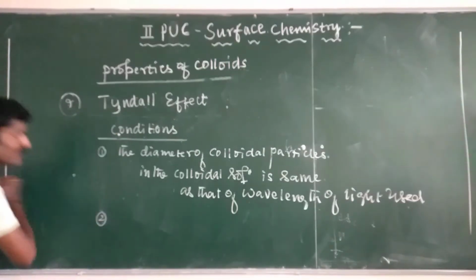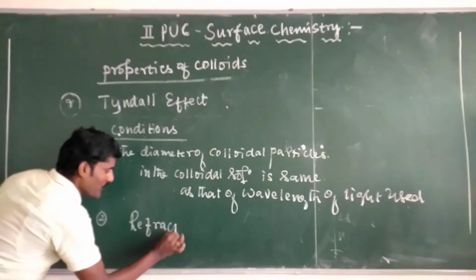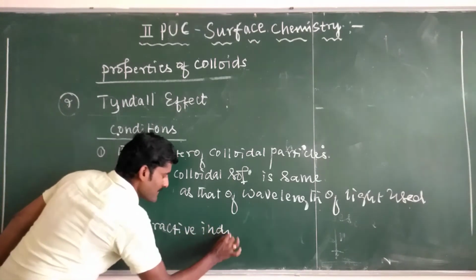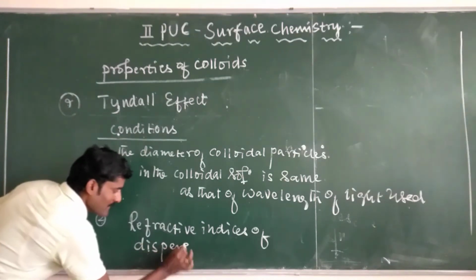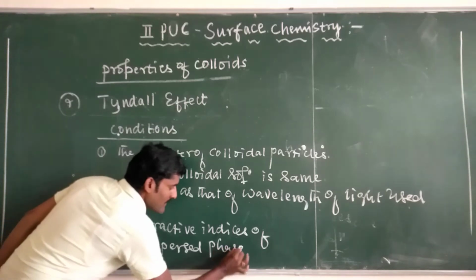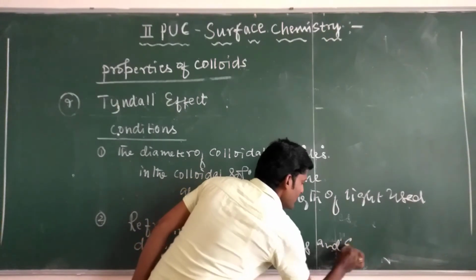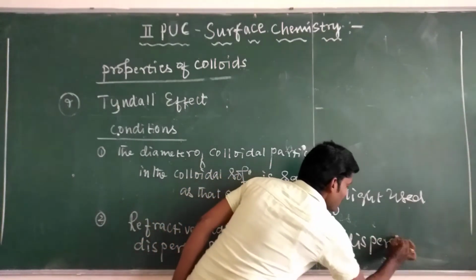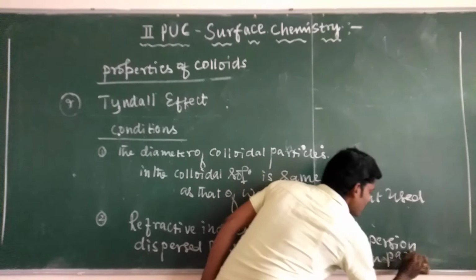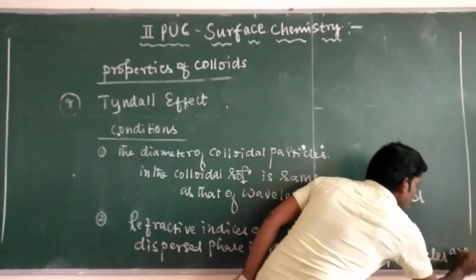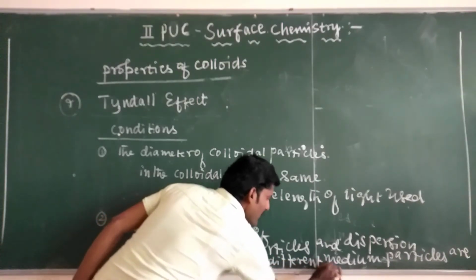And the second condition for the Tyndall effect is the refractive indices. The refractive indices of dispersed phase particles and dispersion medium particles are different in magnitude.